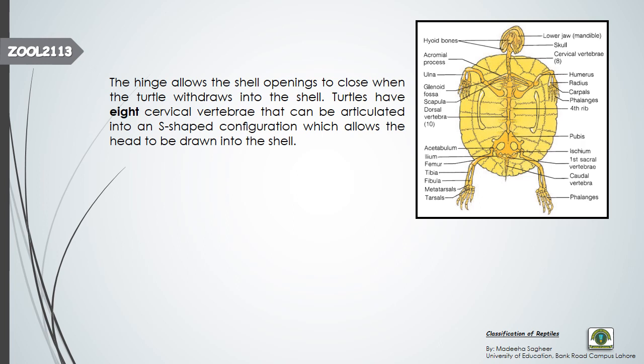So hinges or joints are required. The hinge allows the shell openings to close when the turtle withdraws. When it completely withdraws its body into the shell, all the hinges close the opening of the shell. In other words, it closes the shell.